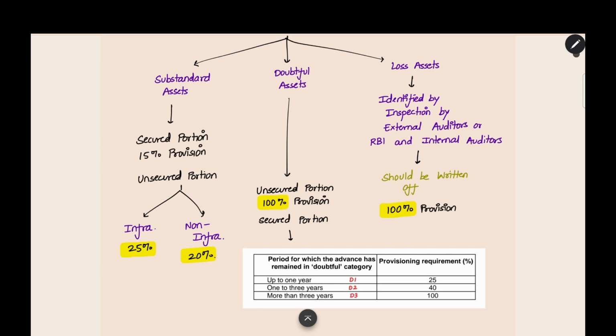And for loss assets, we already saw that it should be written off. And 100% provision should be made if it is not written off.